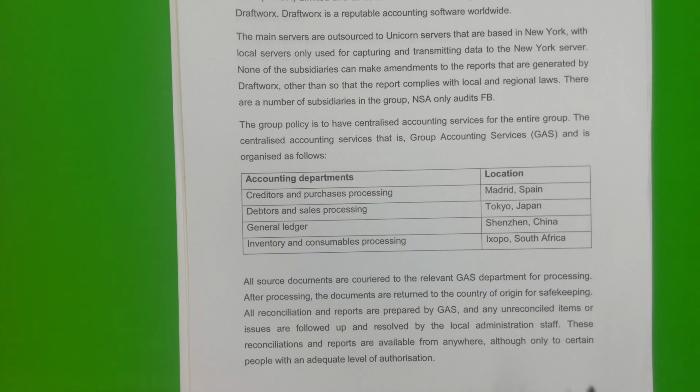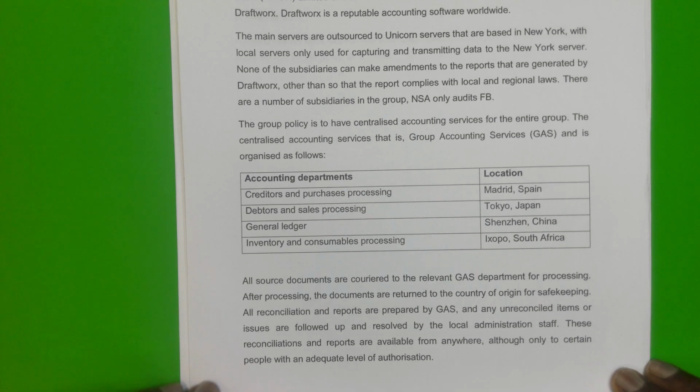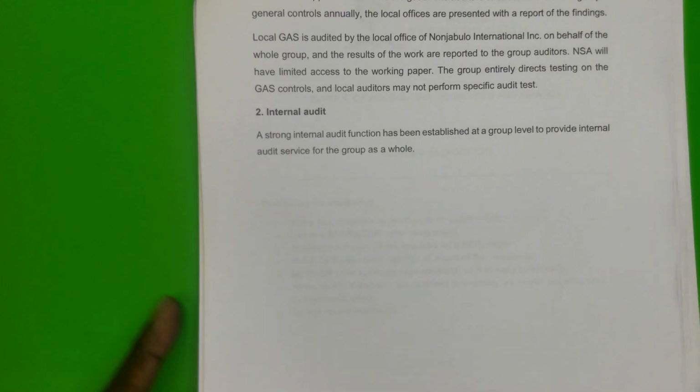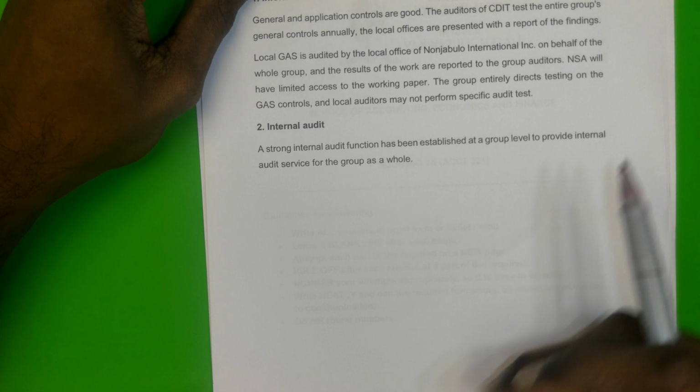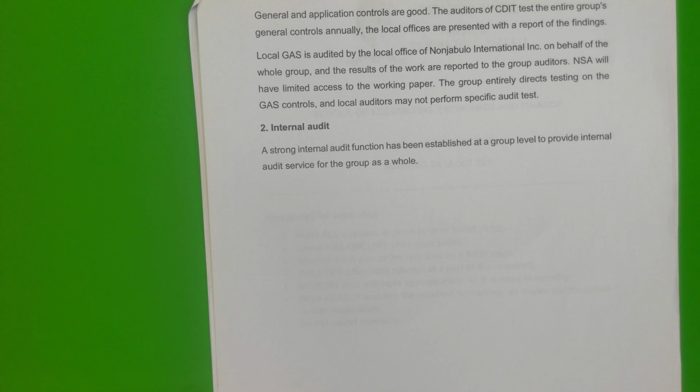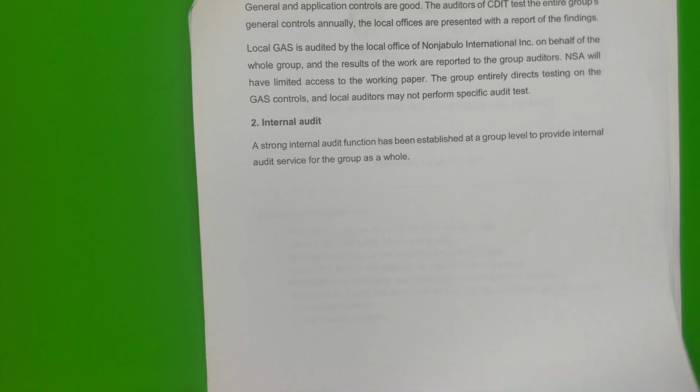Many of you will remember we said that the problem with that is the control activities at a specific venue may not be in line with the way we want it, or we may have a situation where we cannot get documents quickly. Documents may be altered before they are received, so lead times and such things. We chatted about that as well. Then we've got here a little bit more information, and we're told about the internal audit. Not much is mentioned about the internal audit though, and that was during reading time.